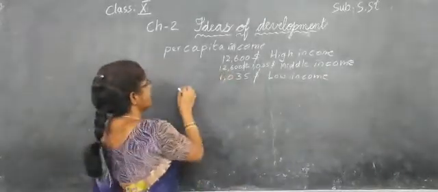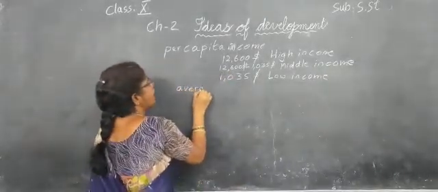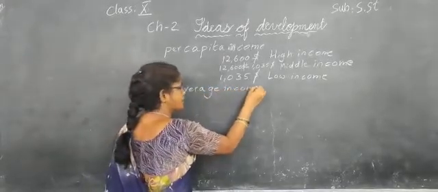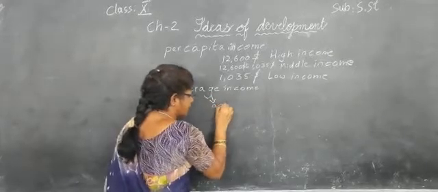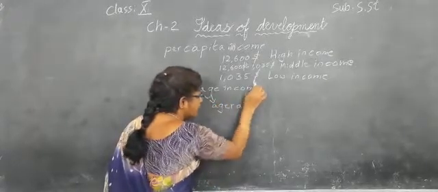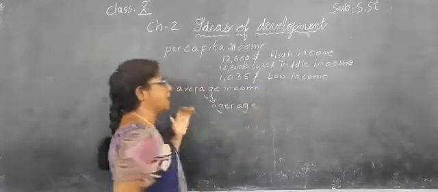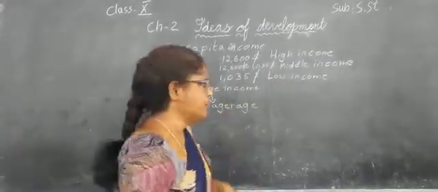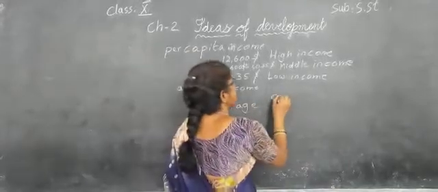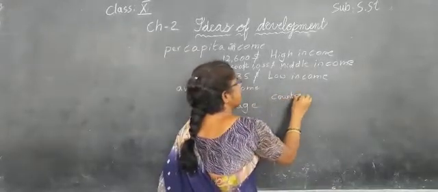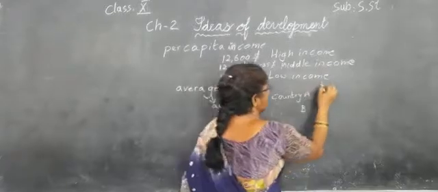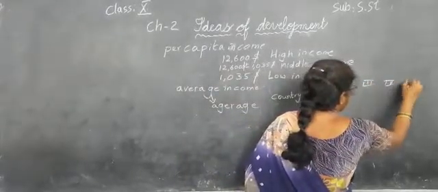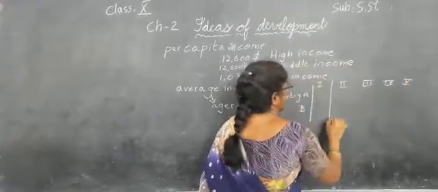This we call the average income. Now, this word averages hides disparities. It hides disparity. How it hides disparity, we will see. Here, let us take country A and country B. We will take five persons' income levels.